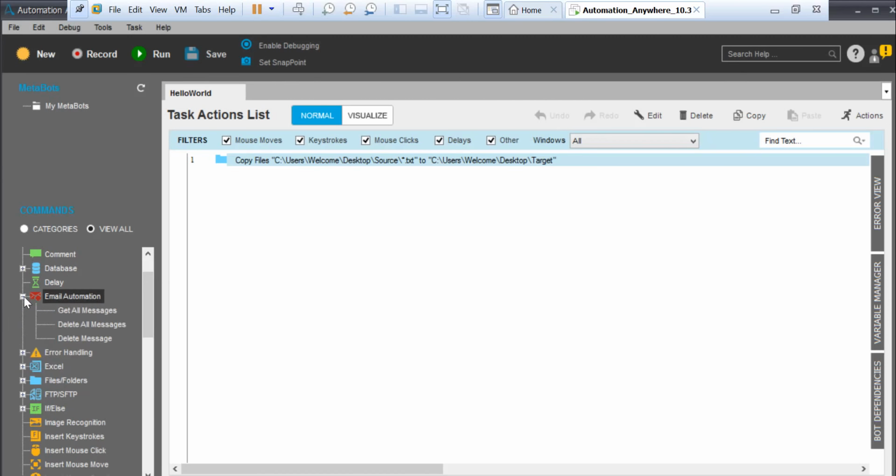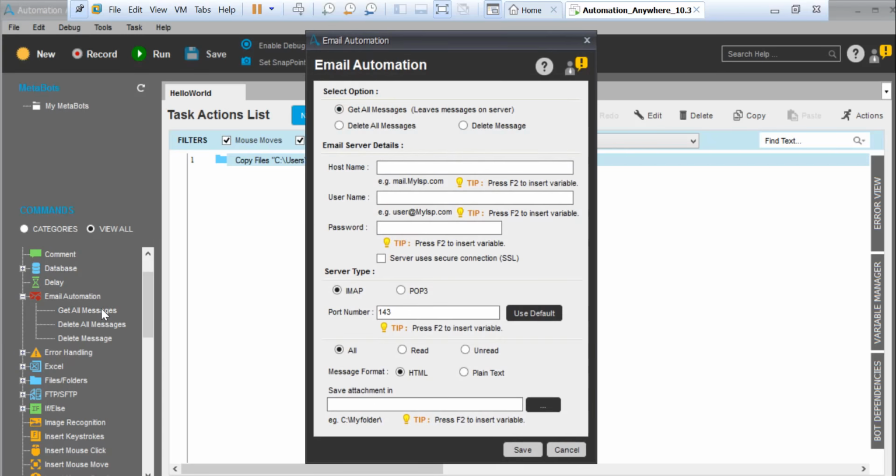Then you can see here email automation. So if you want to delete some messages or read some messages from a particular mailbox, and you have worked with mails, then you can understand this easily. If not, then it looks like something from Mars, because you don't know what an SMTP server is, what POP3 or IMAP is.